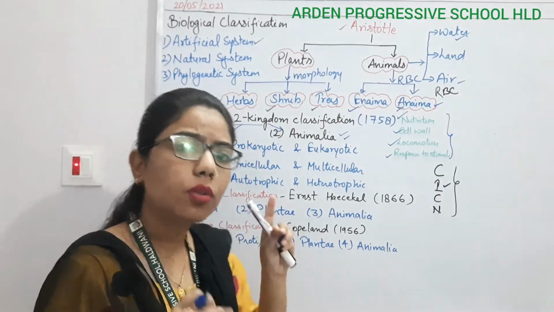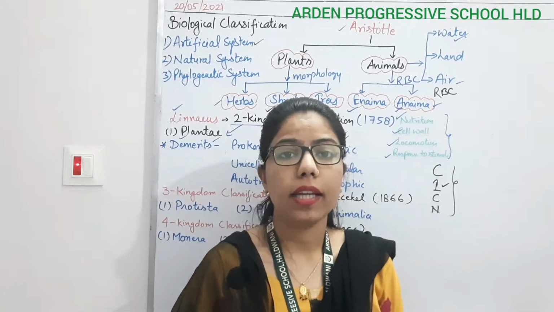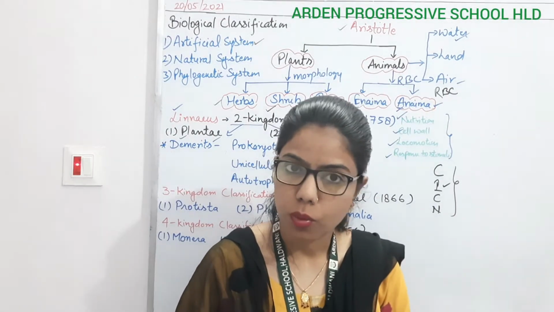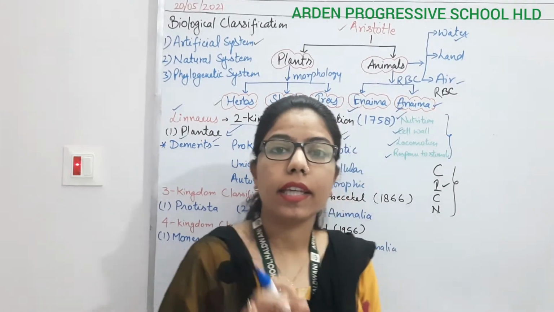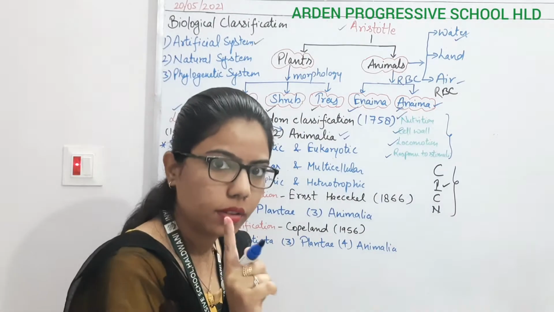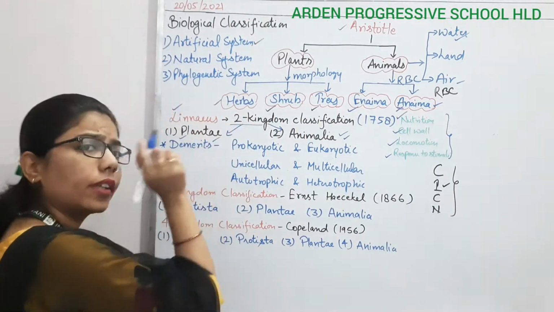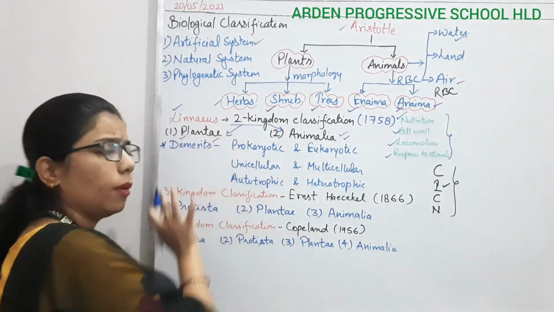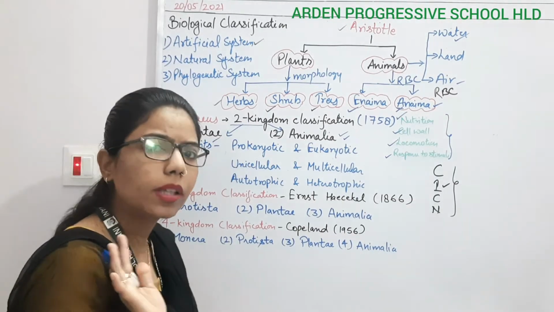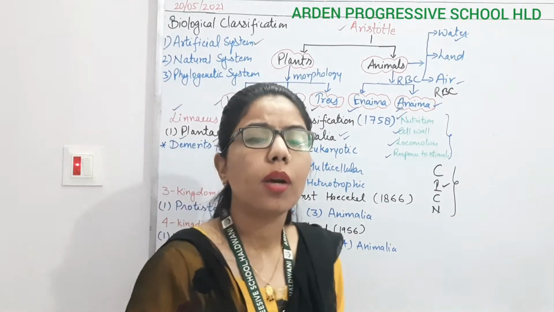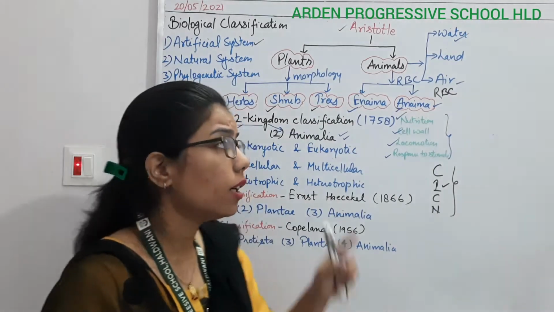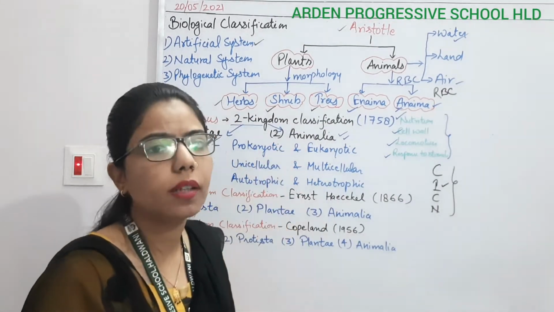Compared with today's classification, we know plants can make their own food, but fungi are dependent on others, right? Here they placed the fungi also under the plant kingdom. So this is not a suitable classification. That is one problem, and there are many more.